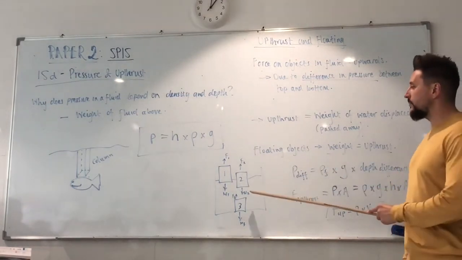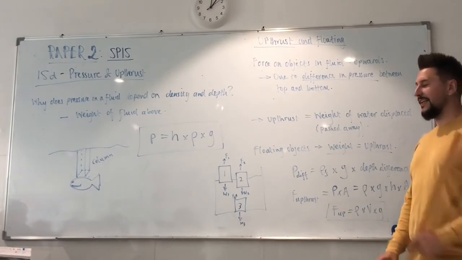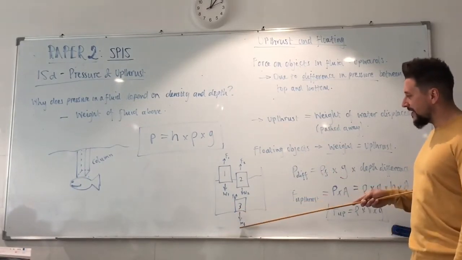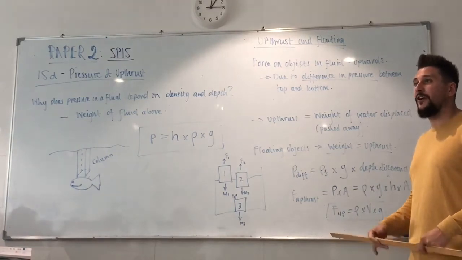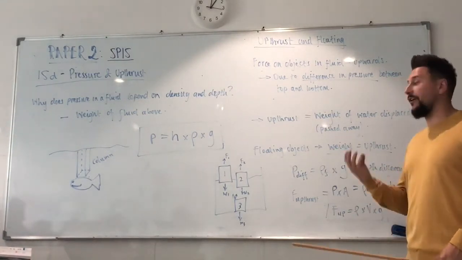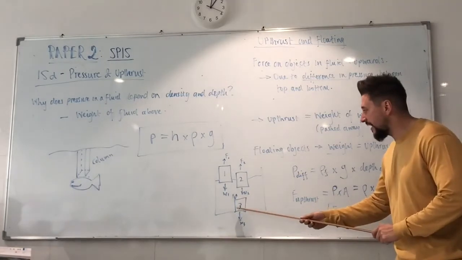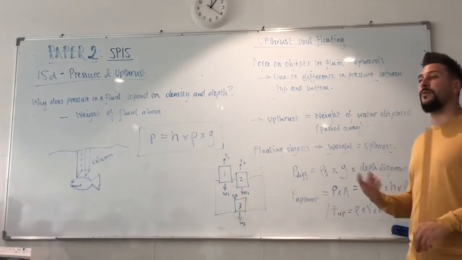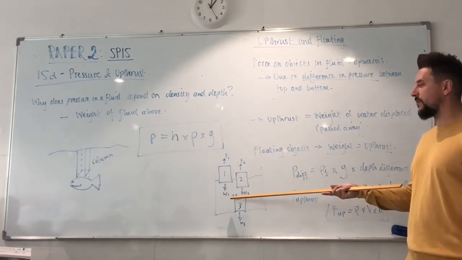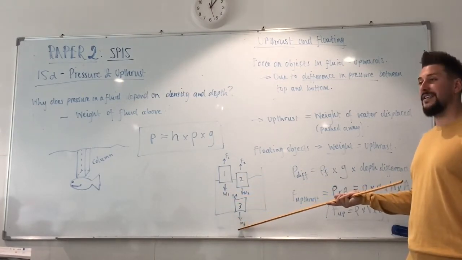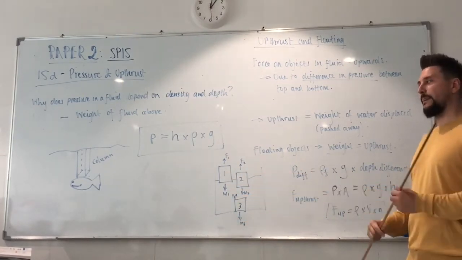Okay? But what if the object sinks? In this context, the weight down is greater than the upthrust force provided by the water. It cannot keep it up. The water cannot, no matter the difference in pressure between there and there, provide an upwards force that balances it. Okay? So how can I find out what that upthrust force is then? I know that it's less than this, but how can I figure it out?